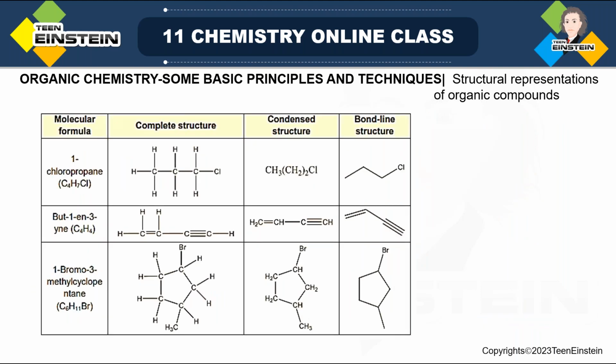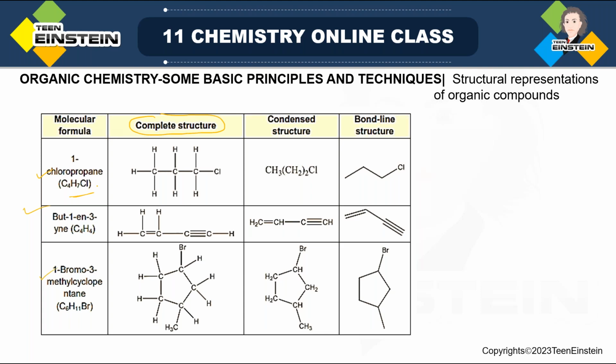Now all these examples together, if you see, first the molecular formula, these are basically IUPAC names. Right now you will not be able to understand why these IUPAC names are written in these particular ways, because there are some rules that will be discussed separately. But look at the first type of structure. This is complete, where you can see all the details of bonds. But we hardly write complete structures because it takes a lot of time. These are simple molecules, so you can draw them. But when the structure is more complex, it is mostly the bond line structure that we draw. So the same molecule